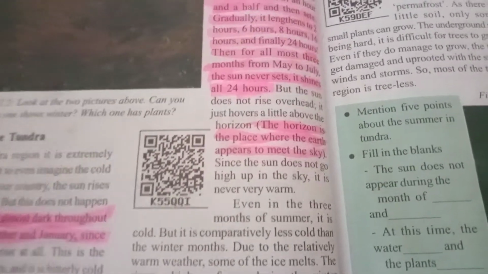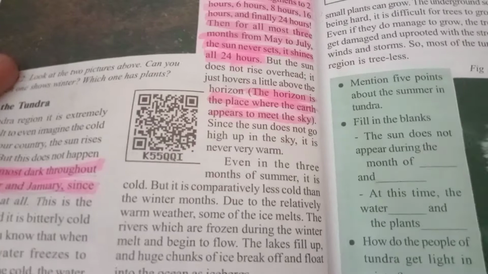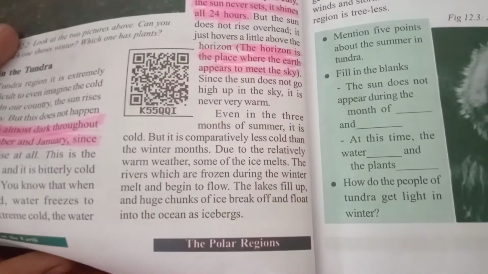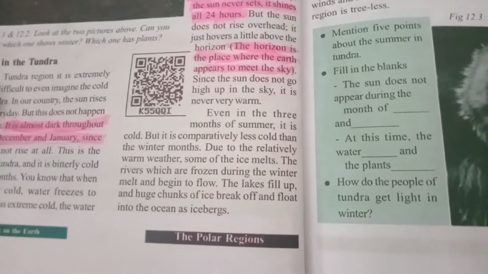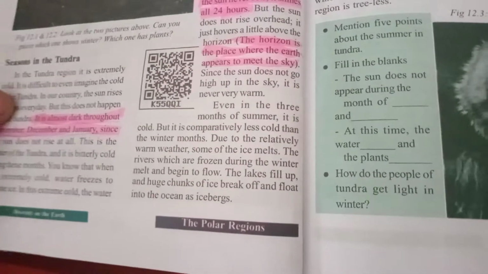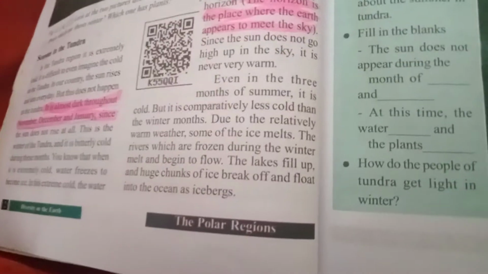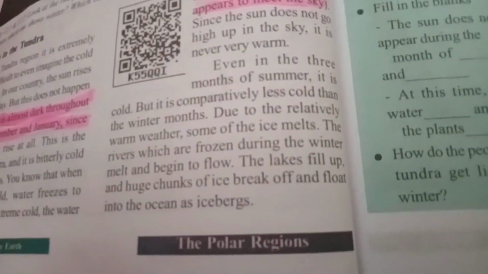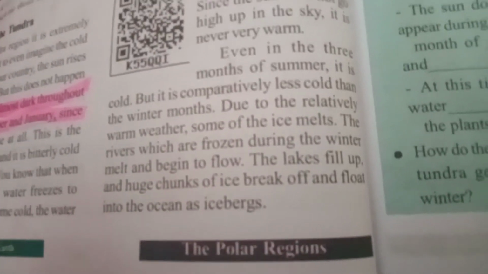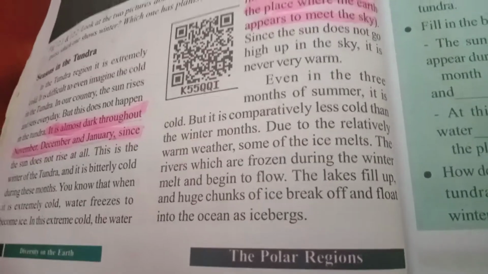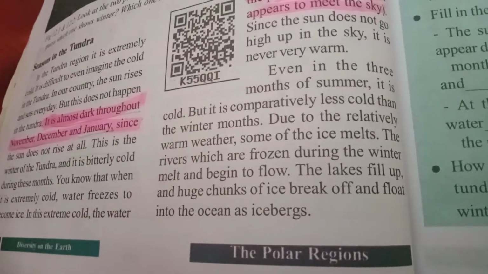Since the sun does not go high up in the sky, it is never very warm. Even in the 3 months of summer, it is cold, but it is comparatively less cold than the winter months. Due to the relatively warm weather, some of the ice melts. The rivers which are frozen during the winter begin to flow.